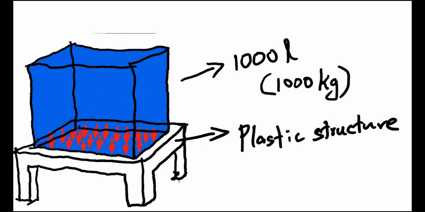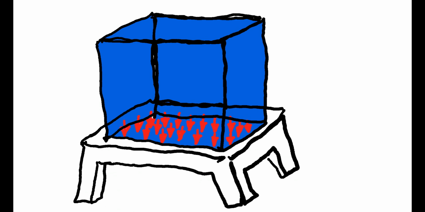So let's take another example for that. Here I am considering 1000 liters volume of water and placing it on a weak plastic structure. So the internal resistance of the structure won't be enough to withstand that much weight, so it definitely deforms under the load. So the deformation happens when the force applied on a body increases beyond a limit.